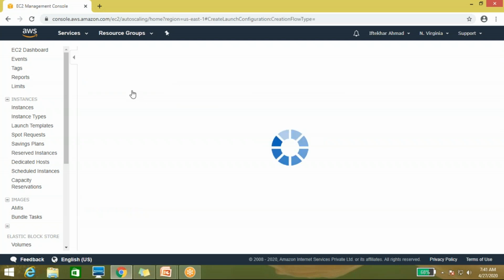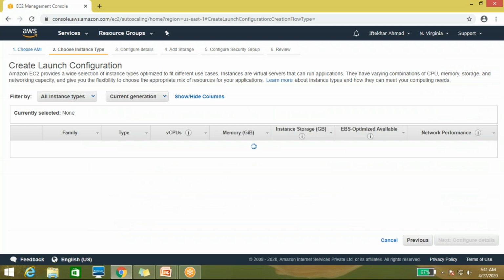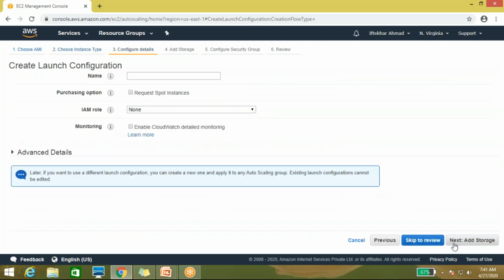Can you hear me? So here I am creating a launch configuration first. Here you can see it's asking to select the AMI type, so I'm choosing Amazon Machine Image 2. Now it's asking for the instance type, and then for the launch configuration name. Here you need to mention the configuration name.